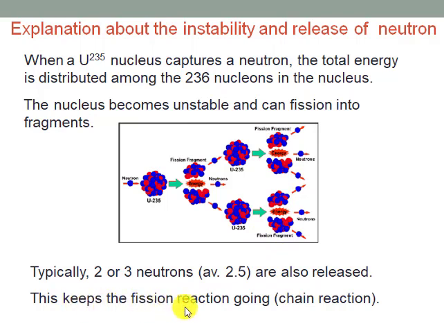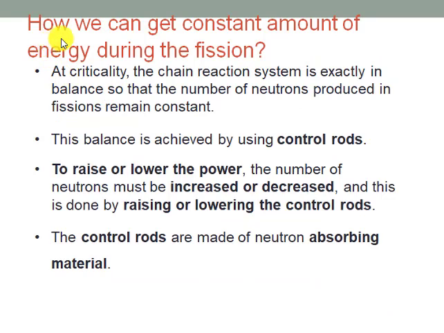This keeps the fission reaction going, because each neutron produced after the fission reaction will go on to further fission reactions, and in this way a chain reaction will occur.